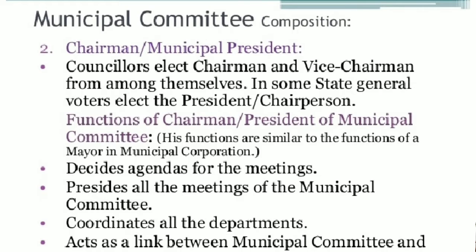The number of members in each municipality depends on the population of that area and it varies from town to town. For election purposes, the city is divided into smaller areas called wards, and the representatives elected from each ward are known as ward members. Even a municipality follows reservation policies. In every municipality, some seats are reserved for members belonging to scheduled castes and scheduled tribes, and 1/3 of seats are reserved for women candidates.